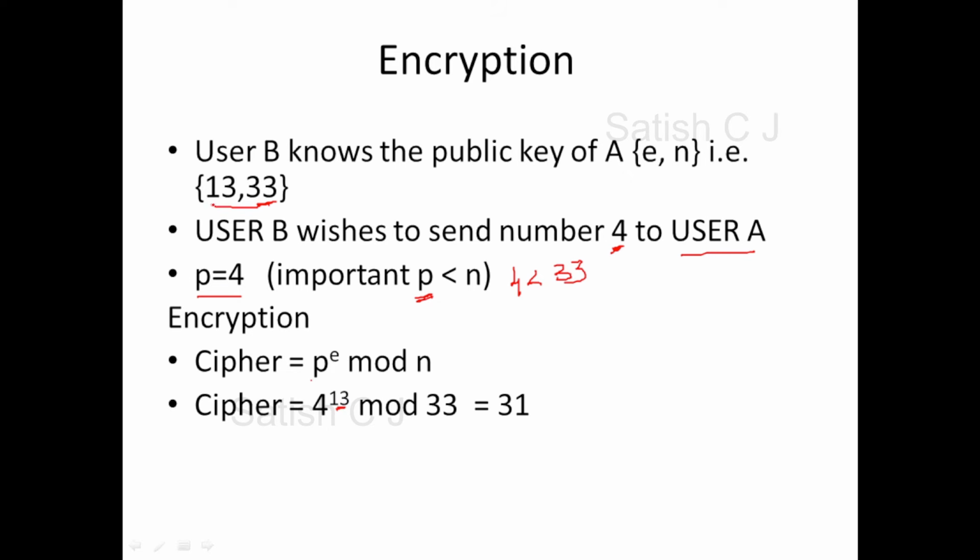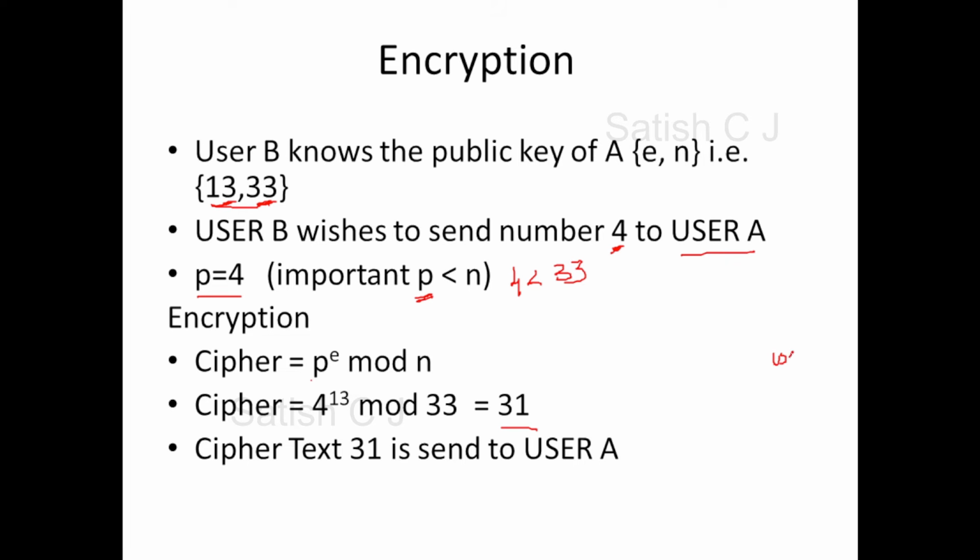13 is the value of e in the public key of user A, and mod 33, where 33 is the value of n in the public key of user A. When he computes 4 power 13 mod 33, the result is 31. So 31 is the ciphertext that will be sent to user A. User B has converted the plain text 4 to 31, the ciphertext, and sends it to user A. And we have seen the process for encryption, given here as plain text power e mod n.